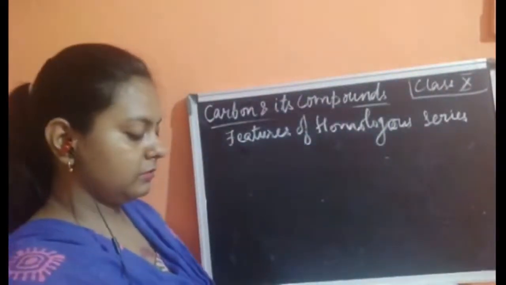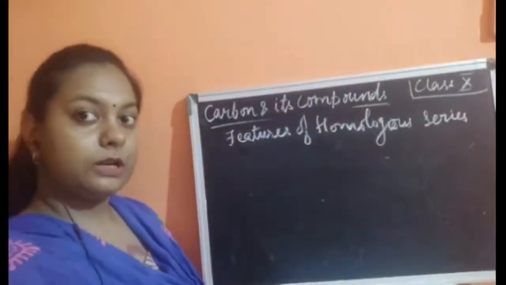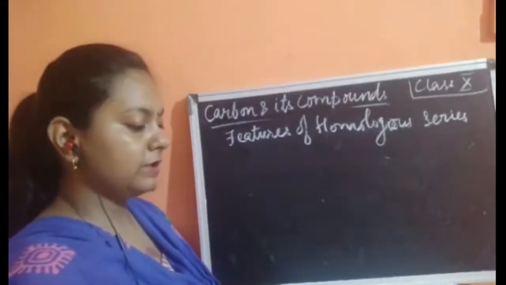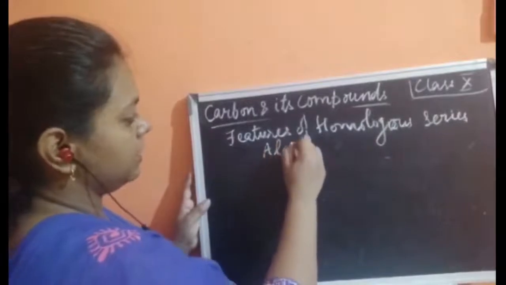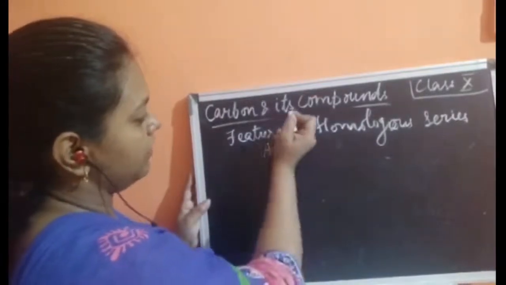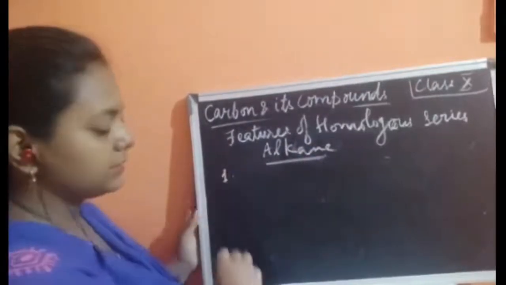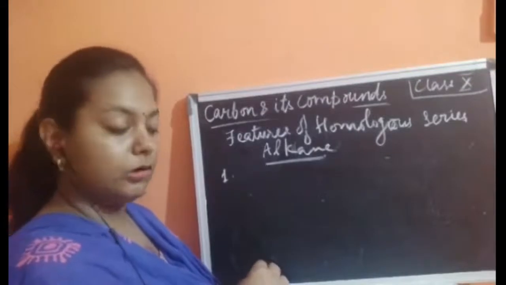The members of a homologous series are represented here for alkanes. I mean, we are now writing how we can write the alkanes. So what is the first characteristic, the first feature, of a homologous series for writing the homologous series of alkanes?